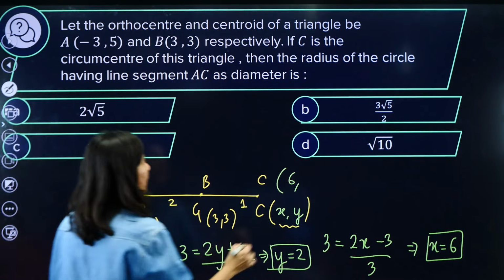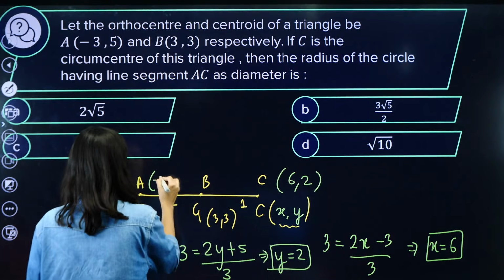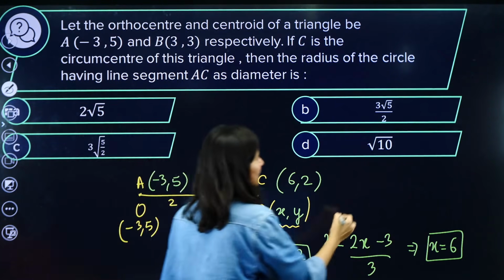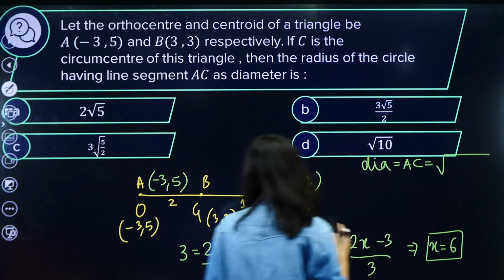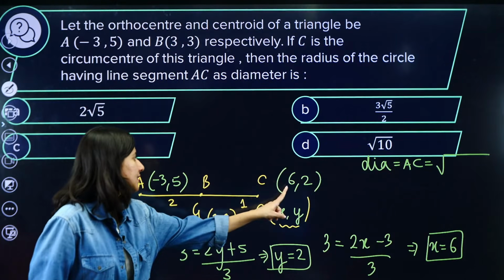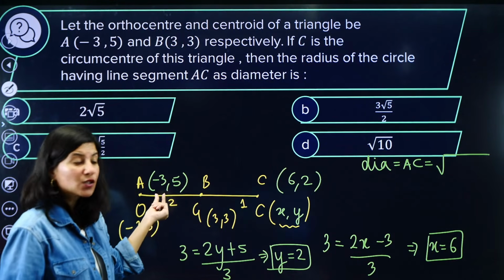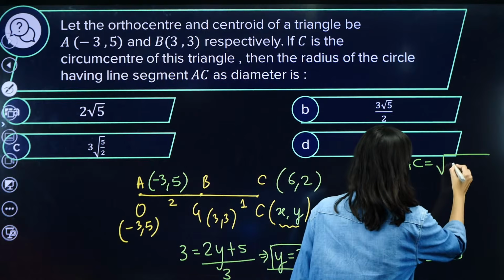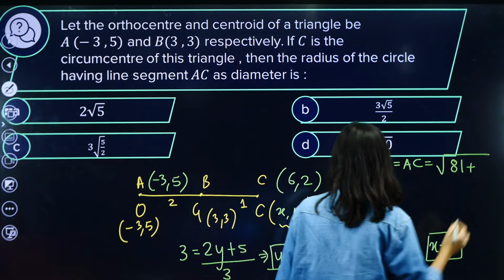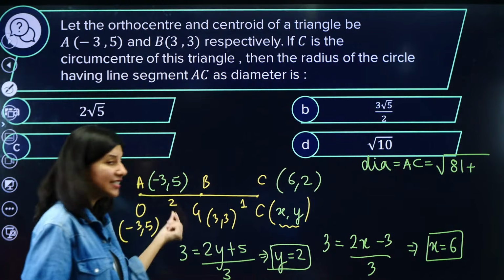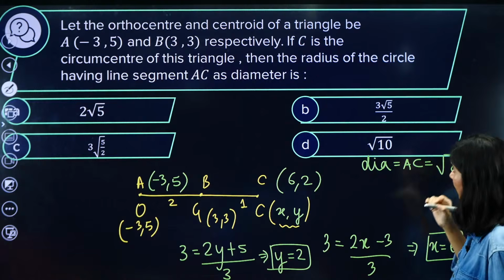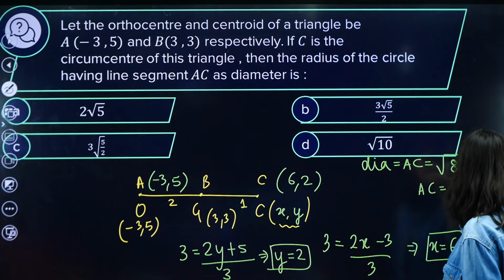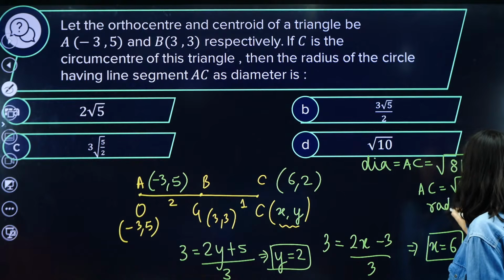6 comma 2 is point C and A is minus 3 comma 5. So obviously the diameter is AC, which is the square root of (6 plus 3) squared, that is 9 squared, 81, plus (2 minus 5), that is minus 3 squared, which is 9. 81 plus 9. So AC will be root 90.